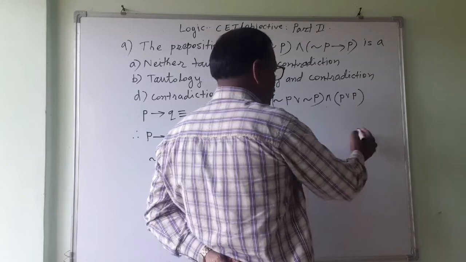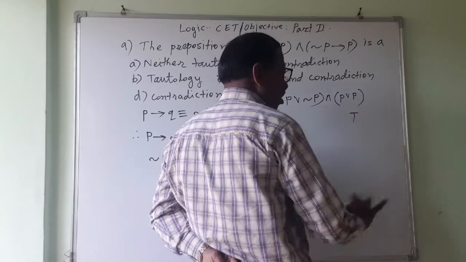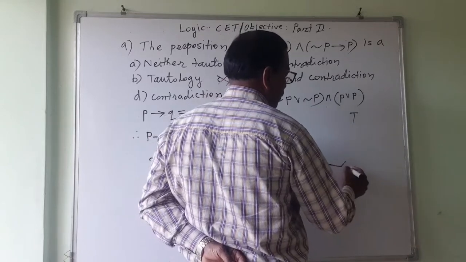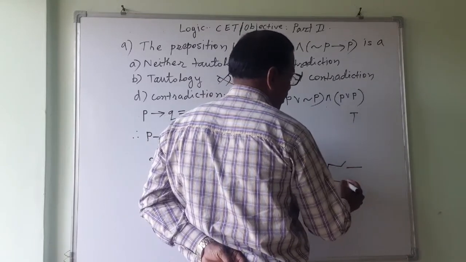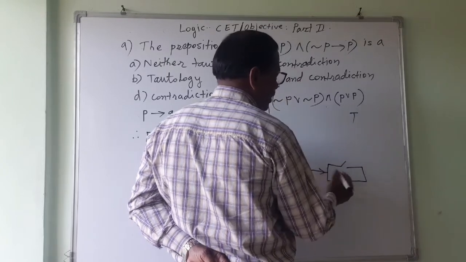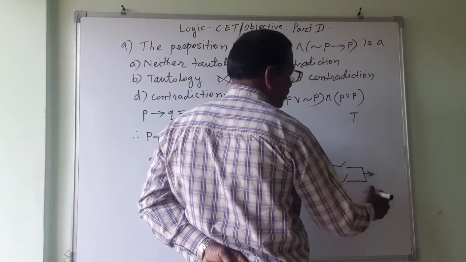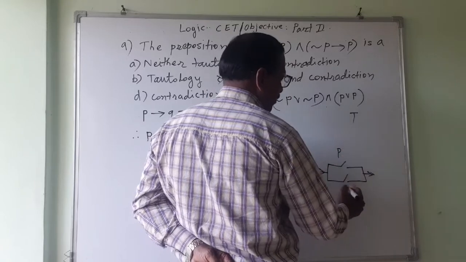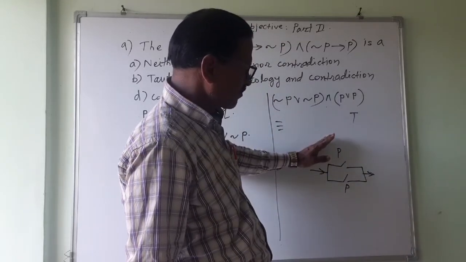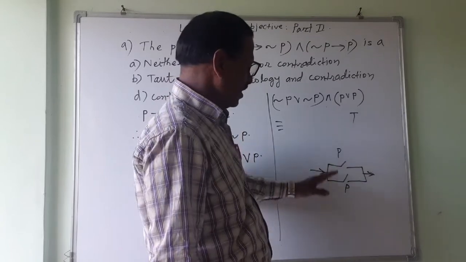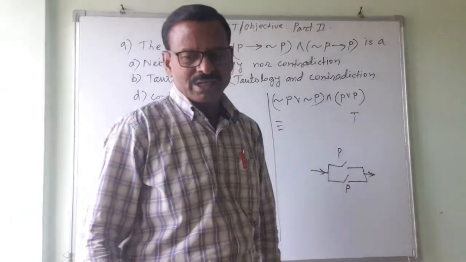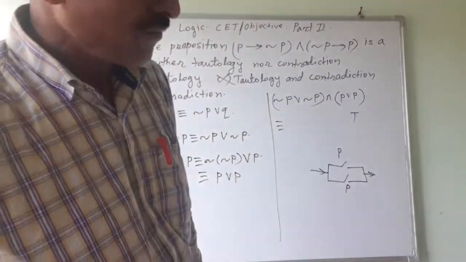It will be always true? No, see how it is. This is a P switch. In parallel again the same switch. From here I am trying to send the current and checking whether I will get the current over there. If this is off, this will be off. If this is on, this will be on. So it will have two statements, true and false.